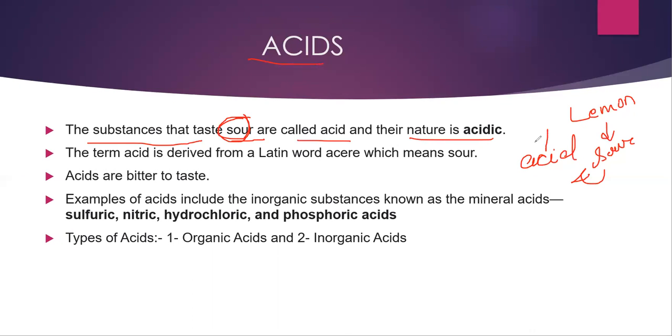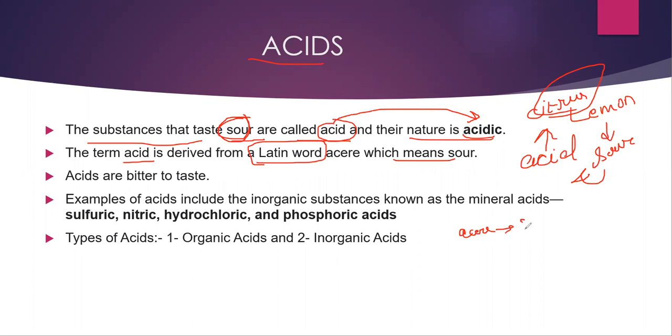Which acid? Citric acid. Because acid is present in the lemon, its nature is acidic. It is simple. Second point, the term acid is derived from a Latin word acere, which means sour. From that, acid is derived.